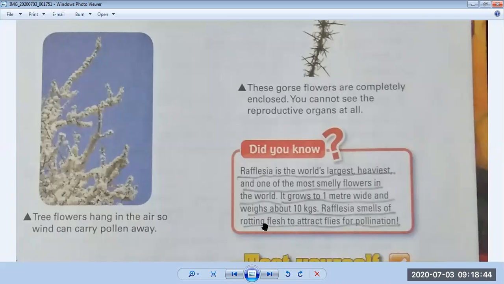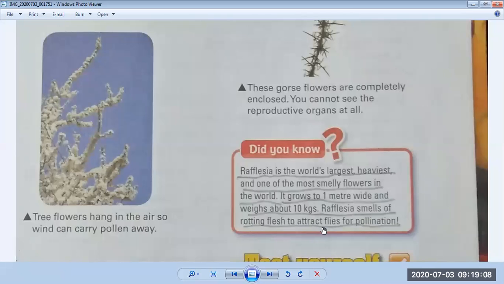Rotting flesh means, if you have a piece of meat and put it in the kitchen and leave it for a few days, what will happen? It will rot, it will be spoiled, and it will produce a bad smell. Okay, so Rafflesia smells of rotting flesh. Its smell is like that. And why is this smell produced?